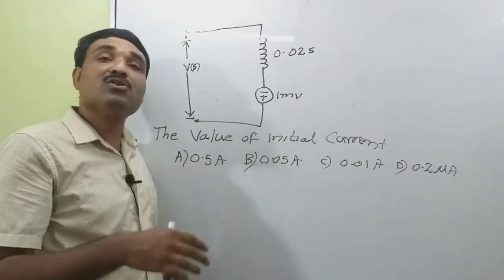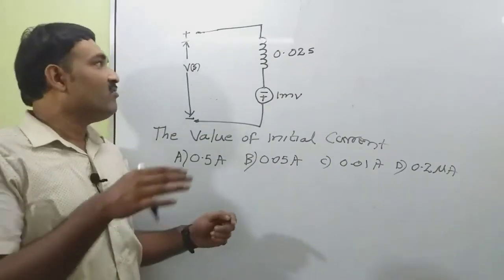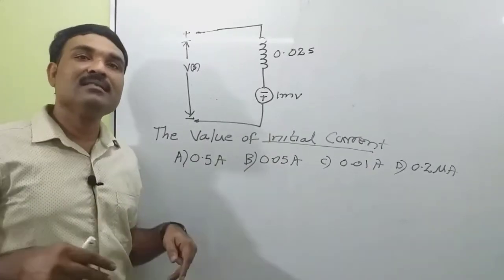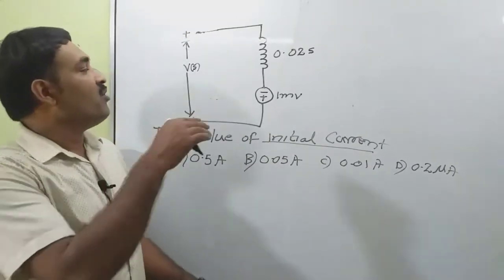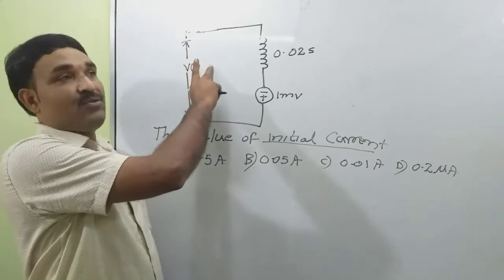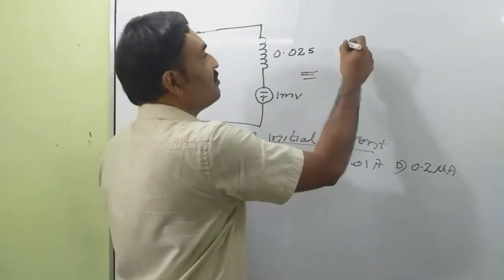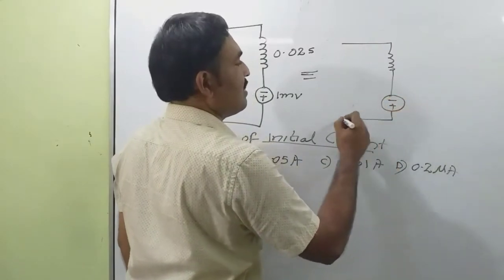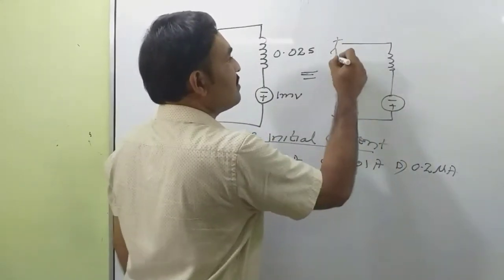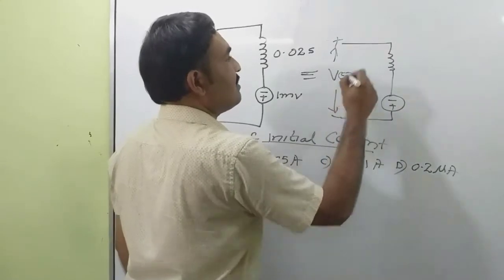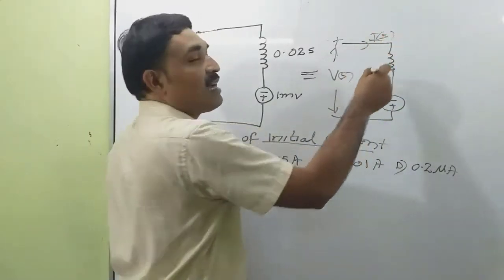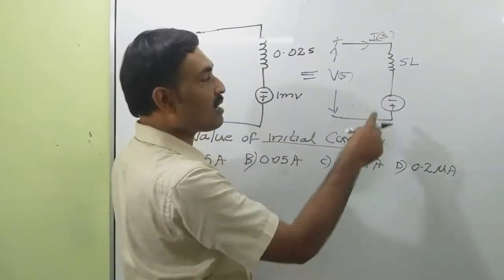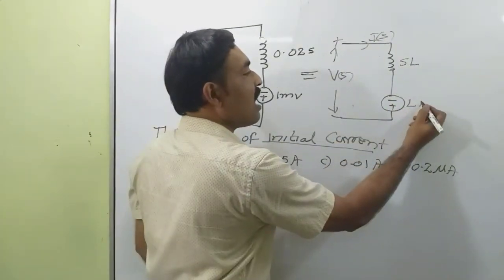This is a very simple, previous year GATE question. We want to find the initial value of current and options are given. This is only to check the concept. Now we can draw the equivalent circuit of this network. So the equivalent circuit becomes an inductance and a voltage source, minus plus and plus minus, this is V of s and this is I of s. So we can replace the inductance by s into L and the voltage source, that is equal to L I naught.